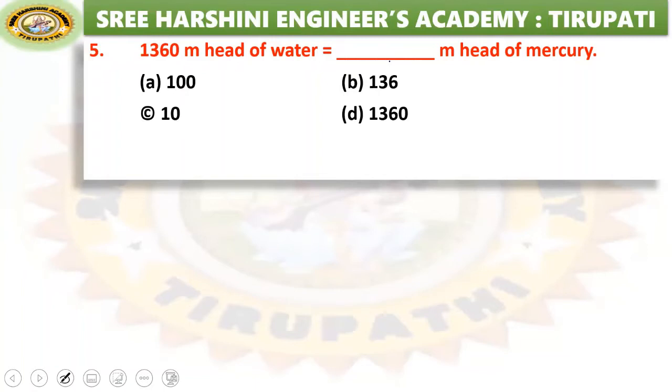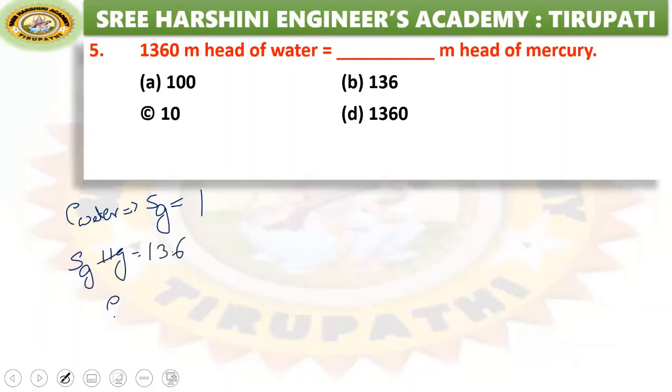Mercury. What is the density of mercury? We know the density of water is 1000 gram per cc. Similarly, the specific gravity of water is equal to 1, and the specific gravity of mercury is equal to 13.6. These are constant values. From that, we need to calculate the density of mercury. That means 13.6 into 1000, which becomes 1360.